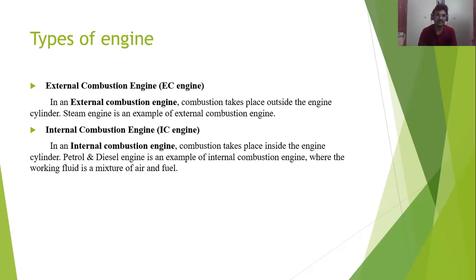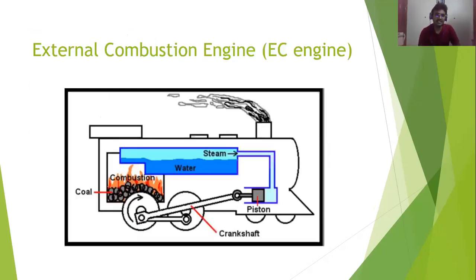And in the internal combustion engine, which we are using nowadays, the combustion takes place inside the engine cylinder. Petrol engines and diesel engines are the best examples of internal combustion engines, and for external combustion engines, the steam engine is the best example. Okay, in the next slide I will be showing some images related to EC and IC engines.